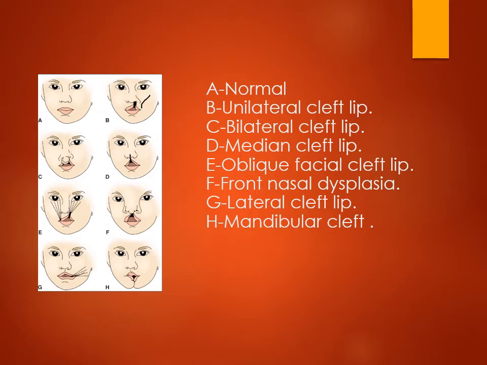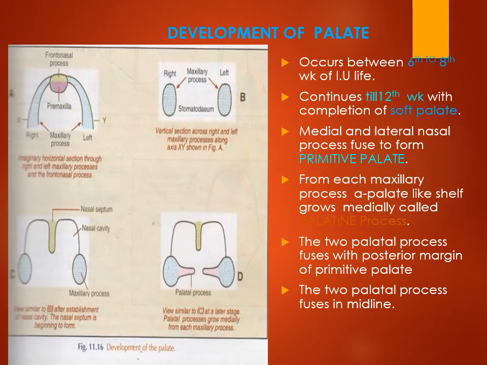Okay. And then we have an oblique facial cleft. Oblique facial cleft is due to improper fusion between the maxillary process and lateral nasal process, which starts from the medial angle of the eye to the mouth. Okay. And when there is improper fusion between two mandibular processes, it forms mandibular cleft. When there is improper fusion between the maxillary and mandibular process, which meet on the sides, this forms lateral facial cleft. Okay. Now begins the development of the palate.